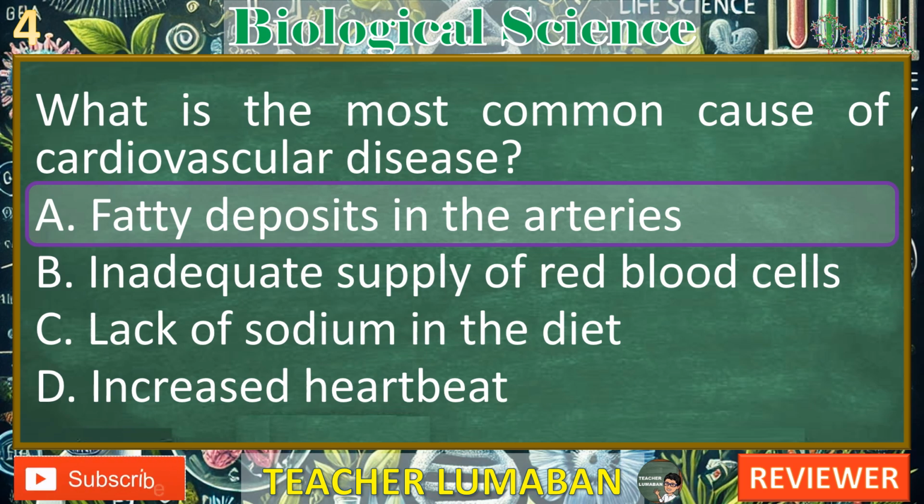B. Inadequate supply of red blood cells. This refers to anemia, which can affect oxygen transport but is not the most common cause of cardiovascular disease. Anemia impacts the blood's ability to carry oxygen, but it doesn't directly cause the cardiovascular problems that are typically linked to artery blockage.